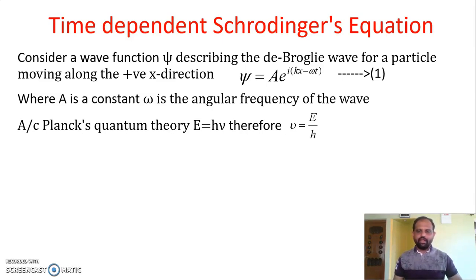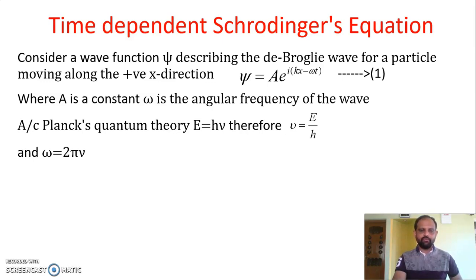So we got nu is equal to E divided by h, and we also have the relation for the angular frequency, omega is equal to 2 pi nu, where nu is the linear frequency.